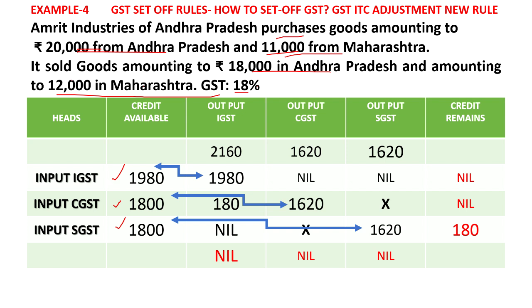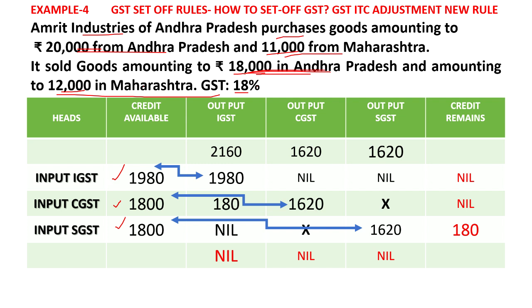And now coming to sales, 18,000 has been sold in Andhra Pradesh within the state. This Amrit Industries is in AP, so this sale is also in AP. So there will be CGST and SGST imposed, which Amrit Industries has to pay to the government on collection from the party.